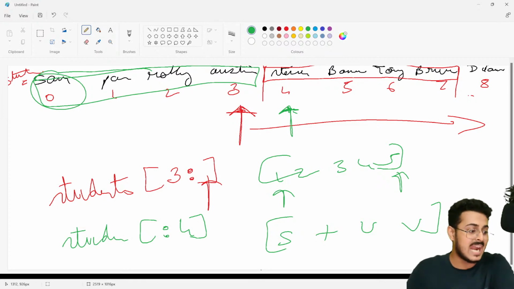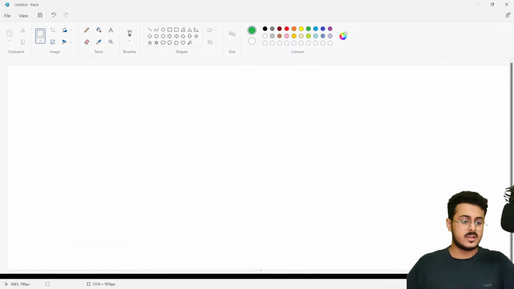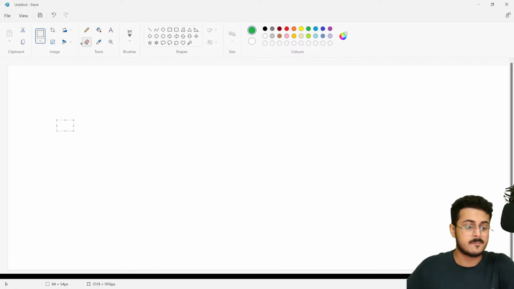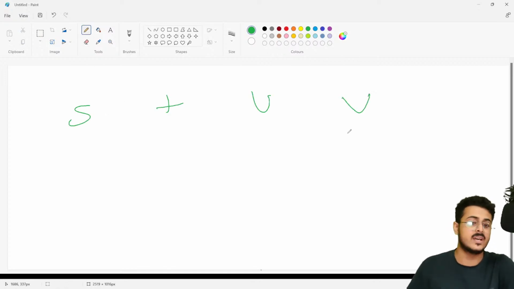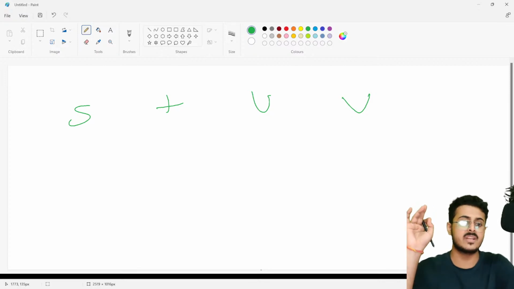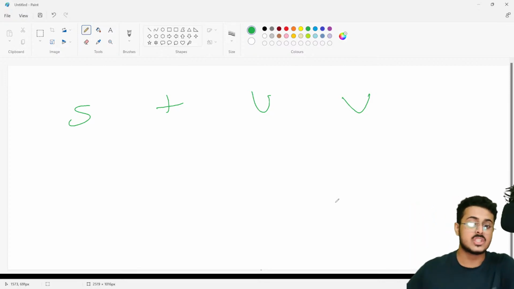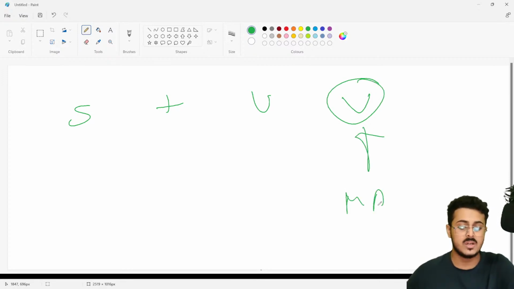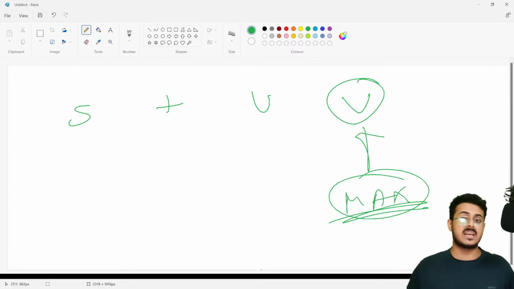Right over here, it will be the element with the maximum value. So I have the elements S, T, U, V. What is the element that is the largest from this, guys? Can somebody let me know? It will be A, B, C, D, E, F, G, H, I, J, K, L, M, N, O, P, Q, R, S, T, U, V. So V will be the element that has the maximum value. You'll be going alphabetically. S will have the lowest value; S will have the minimum value itself.